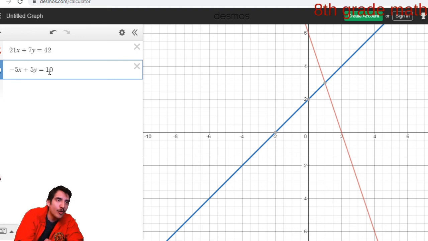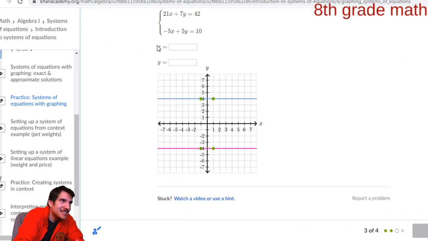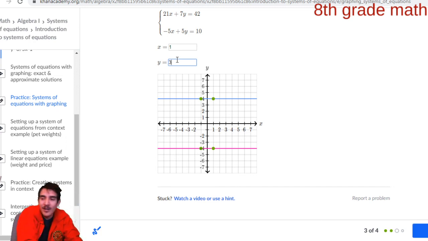And they indeed cross. Do you see this blue and red line? If you go to Desmos.com and enter both of these equations, you will get the same graph that I have. And check this out. You click that little corner point, it says 1, 3. That's our answer. You see how quick that was? That's the magic of graphing calculators. As long as you know how to use a graphing calculator, I am totally okay with you using it.